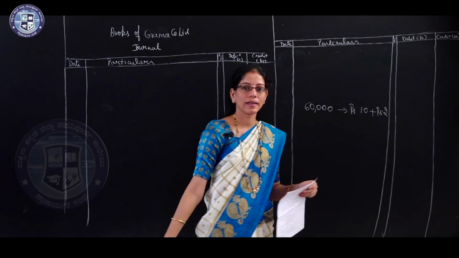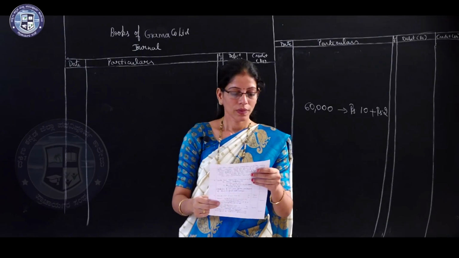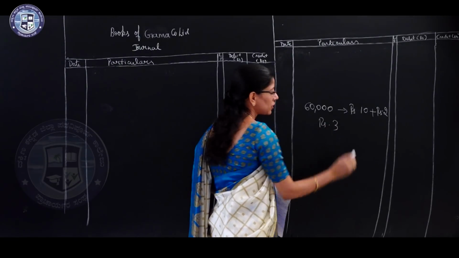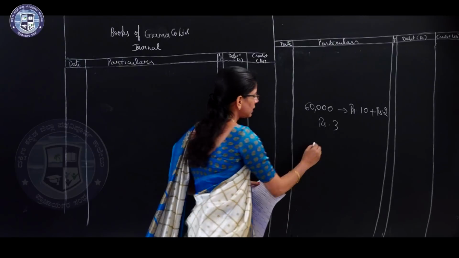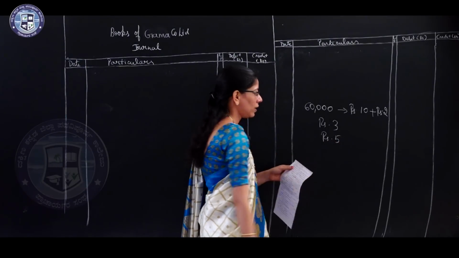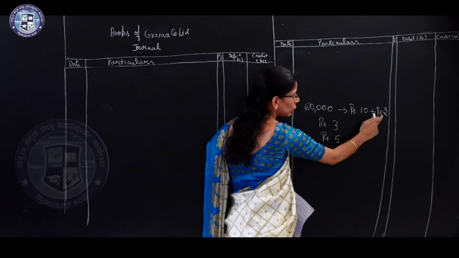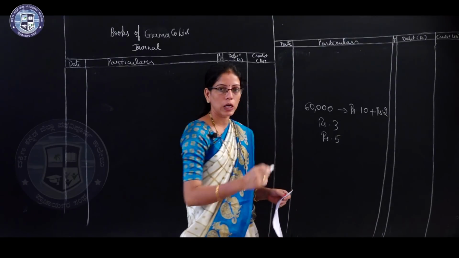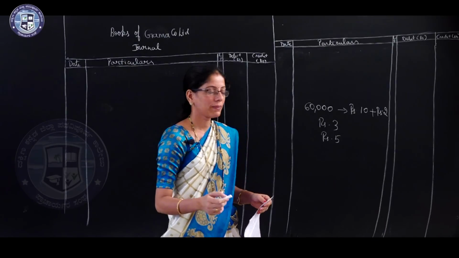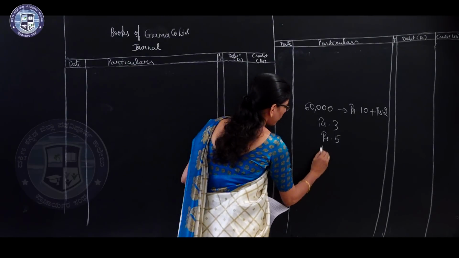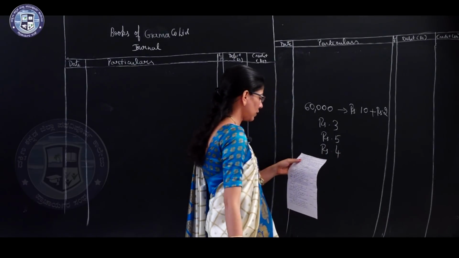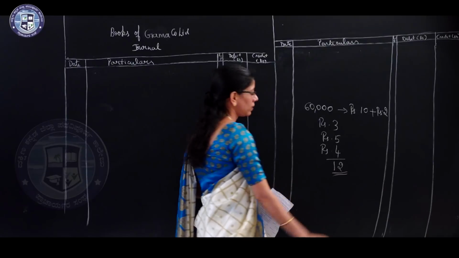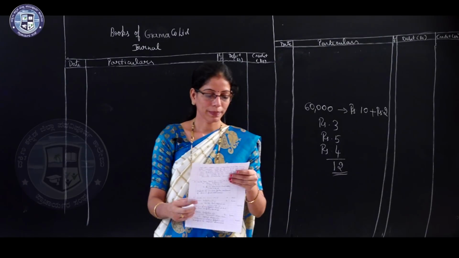So, the cost of the share here is rupees 12, and on application the company received rupees 3 per share, and on allotment the company received rupees 5. In this 5 rupees, 2 rupees premium is also included. So, 3 is considered as allotment money and rupees 2 is considered as premium value, and on the first and final call it received rupees 4. So, like this 12 rupees was received by the company.